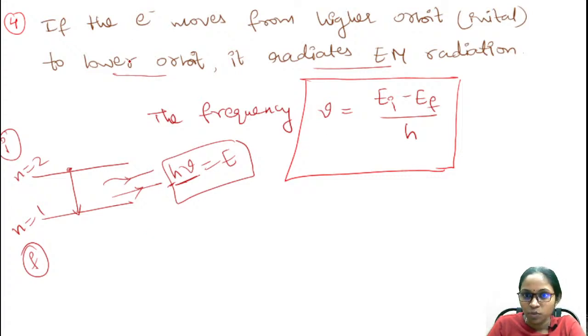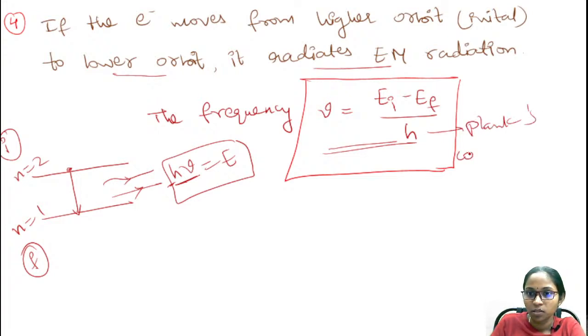So as per Bohr, he had given this equation: frequency is equal to initial energy minus final energy, divided by h. H is Planck's constant. This equation is just similar to Einstein's energy equation. So you just remember this equation. We are going to use this equation to find out the Rydberg constant.